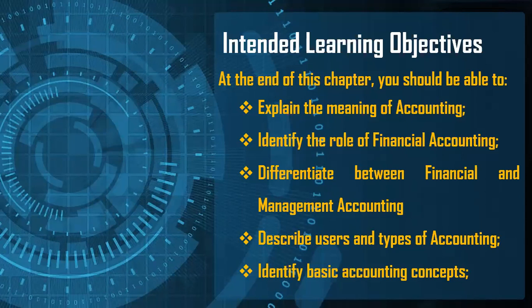So then the third objective: differentiate between financial and management accounting, right? So I hope to discuss the difference between financial and management accounting, right? Fourth one, describe users and types of accounting, right? Who are the users and what kinds of types of accounting are available, right? Finally, I will discuss with you the basic accounting concepts. Then you can identify the basic accounting concepts. These are the intended learning objectives that we are going to cover in today's lesson, right?